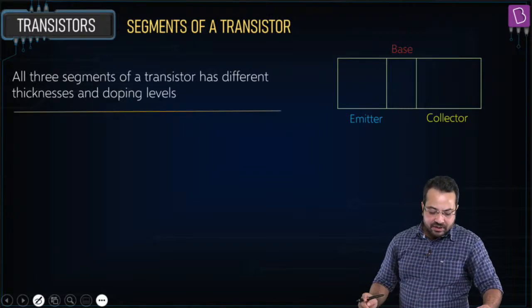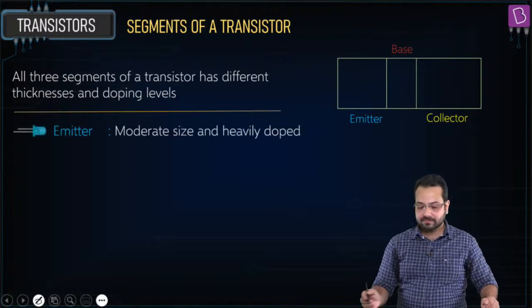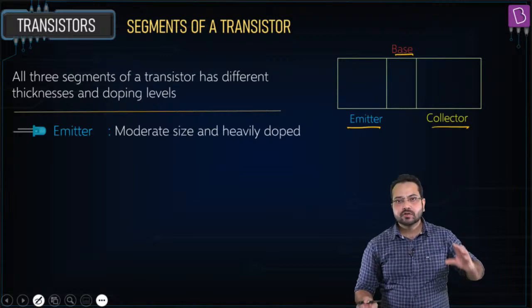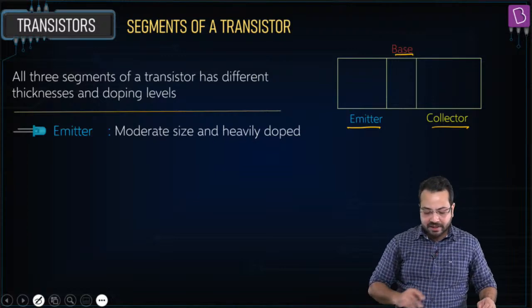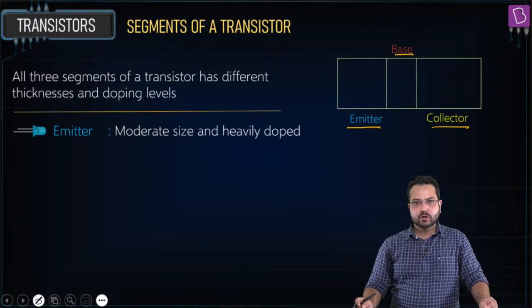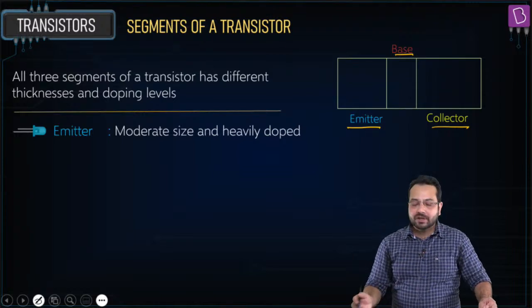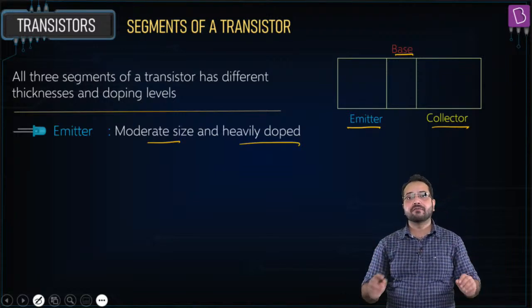Segments of a transistor. There are 3 segments of a transistor: we have an emitter, a base, and a collector. These are 3 semiconductors joined together. Now they have different functions, so their size and doping levels are also different. The emitter is moderate in size, but it is very heavily doped.